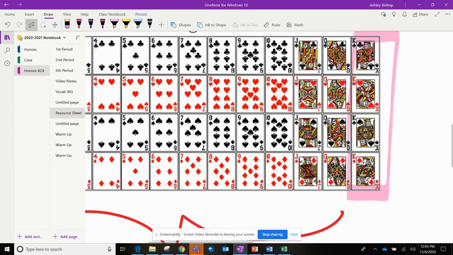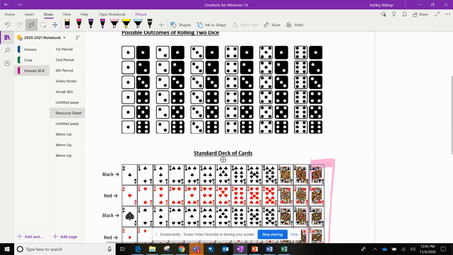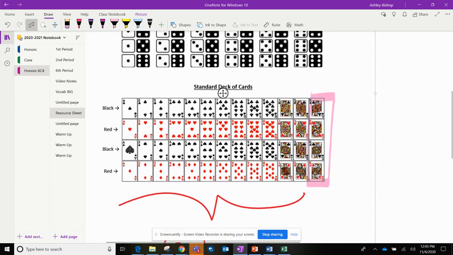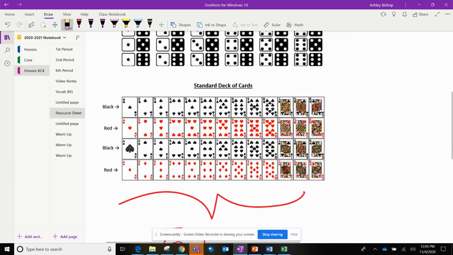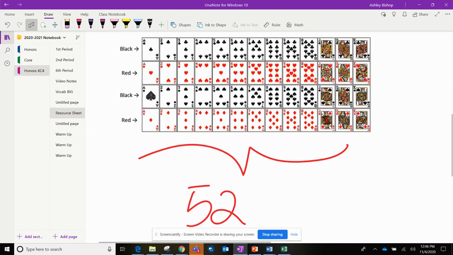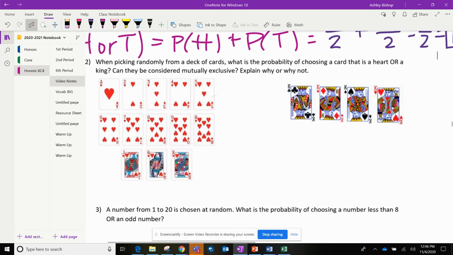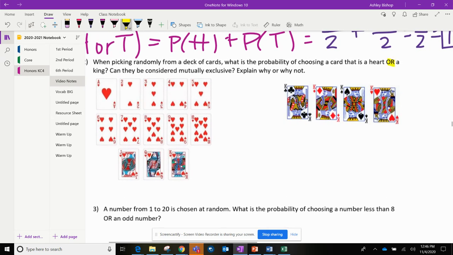And so if you go to the resource sheet where you have your dice, if you go up here where you have your resource sheet for the dice, I also included a resource sheet for a deck of cards. Whether you're familiar with a deck of cards or not, you should be able to use this resource sheet to help you. And there are 52 cards in a deck. And let's see now what's going on. First, we know that this is an OR problem.